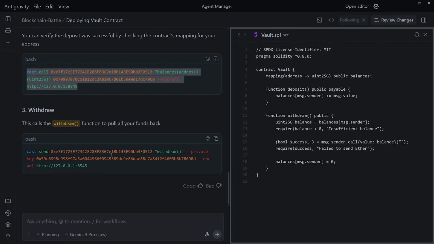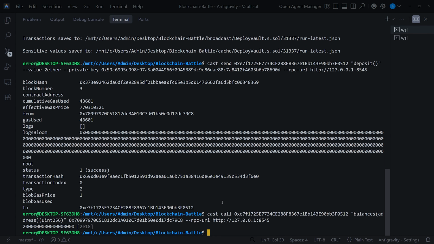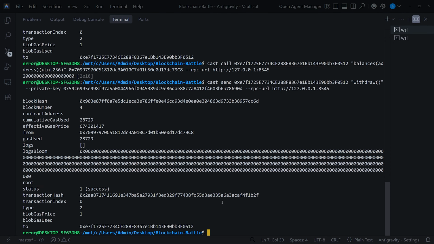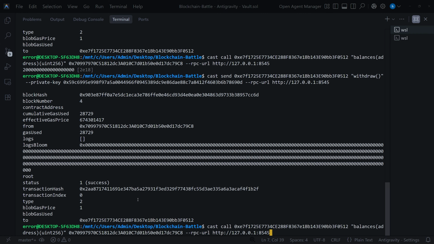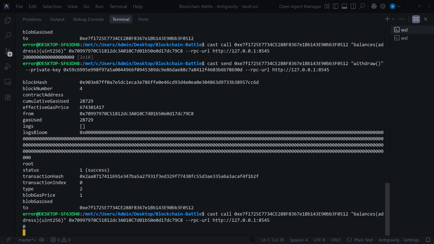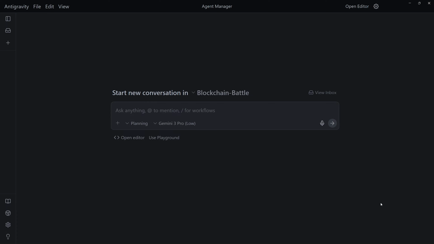So the final thing we're going to do is withdraw our 2 Ethereum. So let's go ahead and say cast send. And as you can see, we got success again. And if we check our balance again, we can see that we are at 0 at the moment. So great. Now our deposit and withdraw functions are working seamlessly, although they are not protected at all from a security researcher perspective, but we can go ahead and continue for a moment.